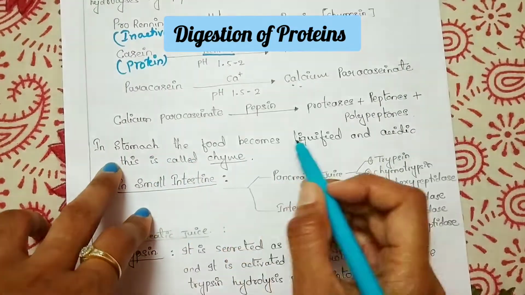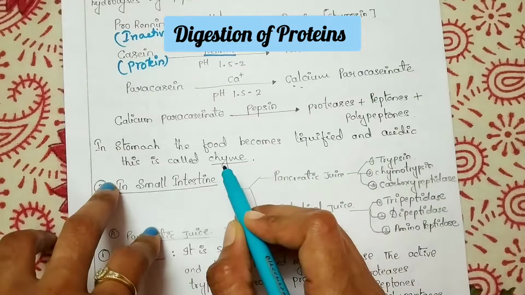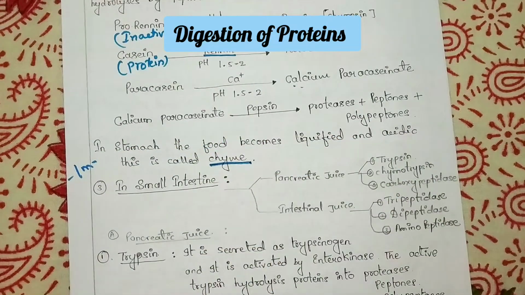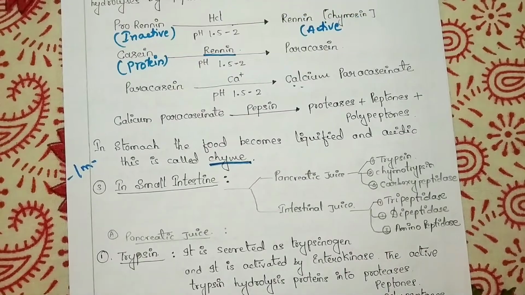In the stomach the food becomes liquefied and it is acidic. This is called chyme. This is a 1 mark question. What is chyme, they may ask. In the stomach the food becomes liquefied and it is acidic, that is called chyme.